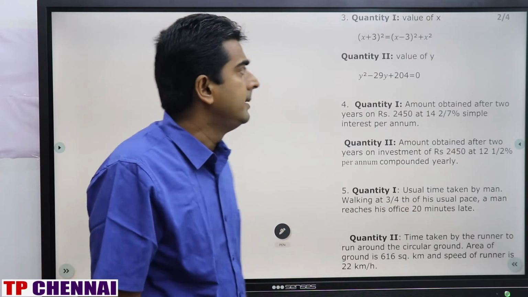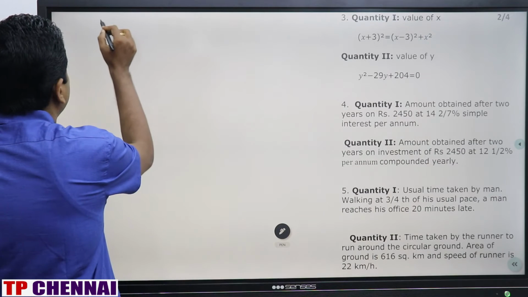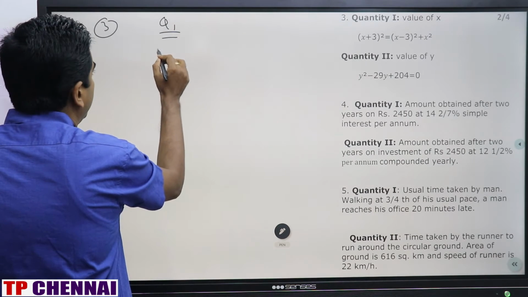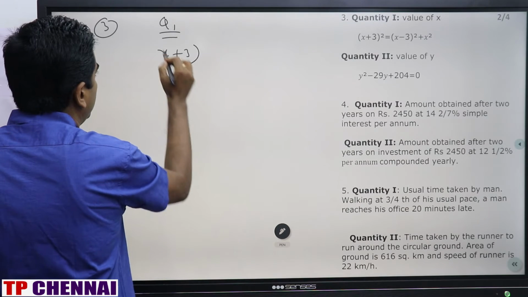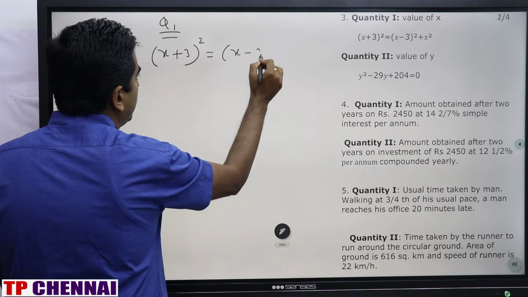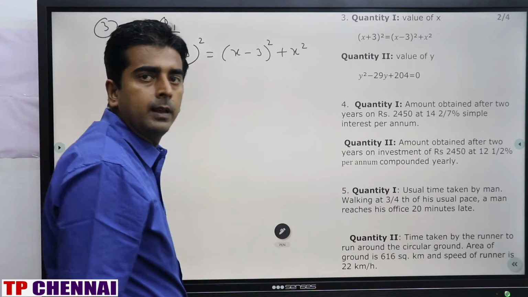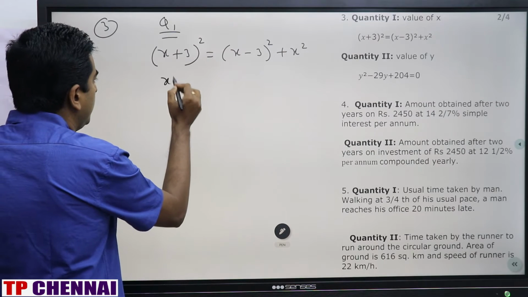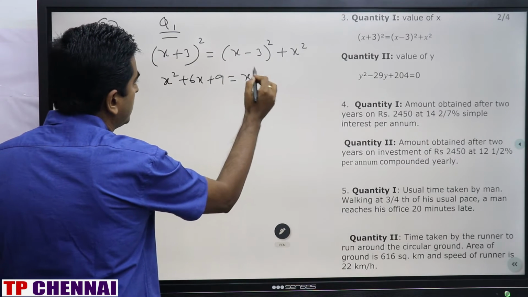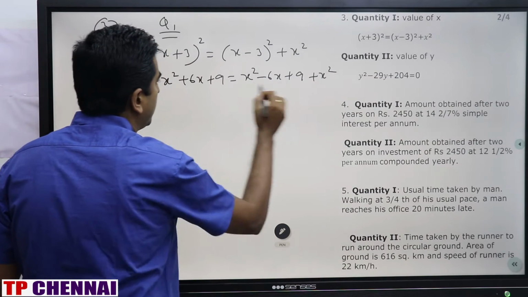Now we'll see question number 3. Quantity 1, value of x. The equation is (x plus 3) whole square is equal to (x minus 3) whole square plus x square. (a plus b) whole square is a square plus 2ab plus b square, so x square plus 6x plus 9 is equal to x square minus 6x plus 9 plus x square.